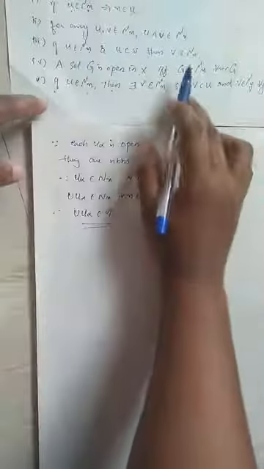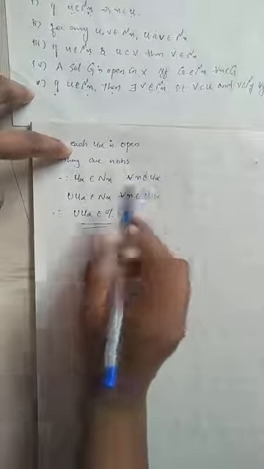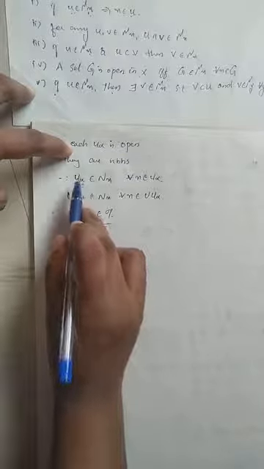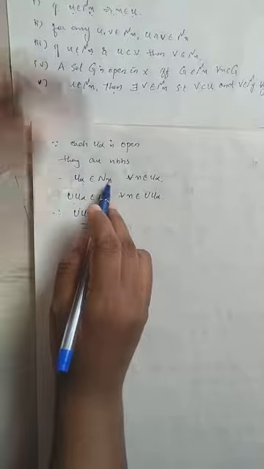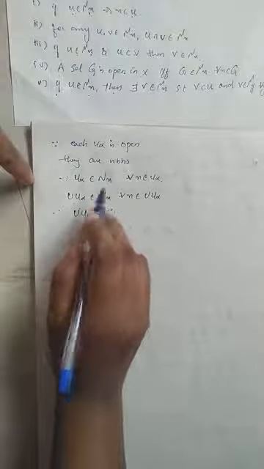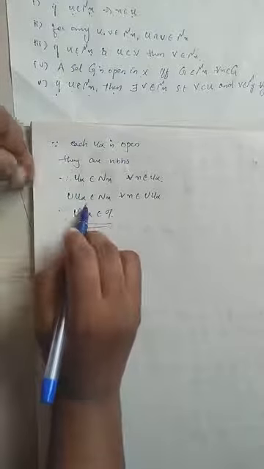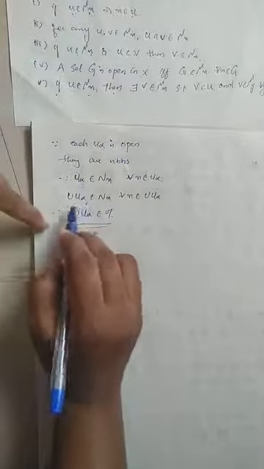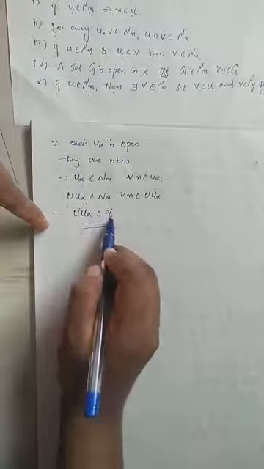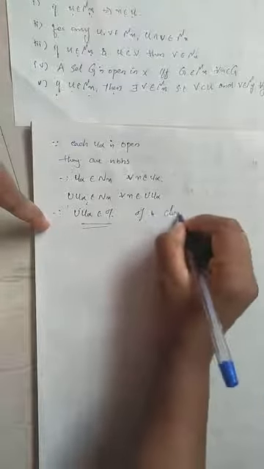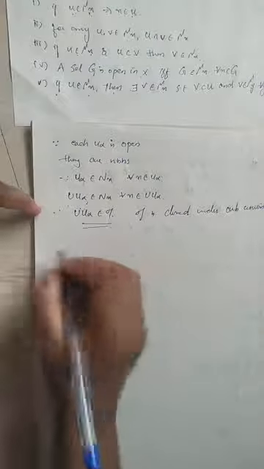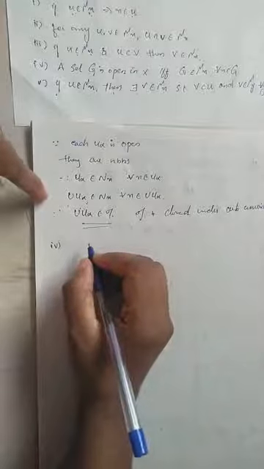We have the third property. Here U alpha belongs to Nx for every x in U alpha. Then their union is a superset. Union U alpha is a superset containing the set U alpha. So whenever a set belongs to that collection, its superset also belongs to that collection. Union U alpha is clearly a superset of U alpha. U alpha will always be contained in union U alpha, so it is trivial. Therefore, union U alpha must belong to tau, or I can say that tau is closed under arbitrary union.